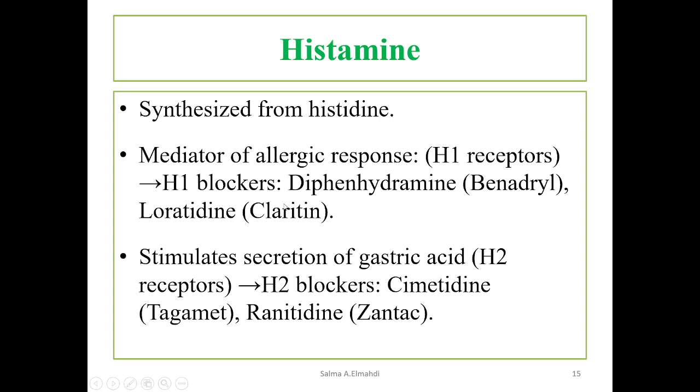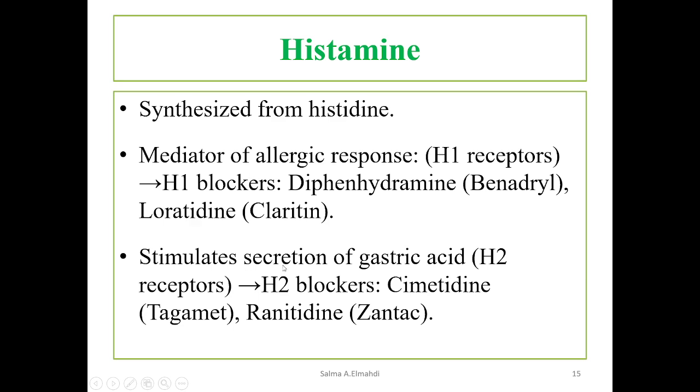When we use these antihistamines, we get relief from the allergic symptoms that are induced by histamine, such as a running nose, or skin itching, or whatever the allergic reaction was. Because histamine is an allergic response mediator, when you block its action, you get relief from allergic symptoms.